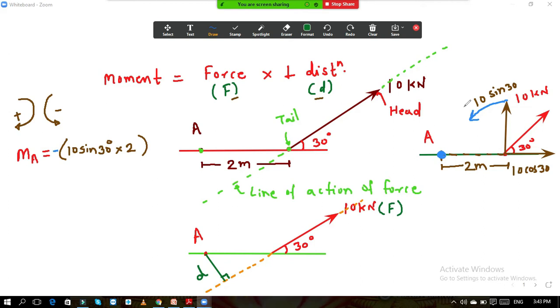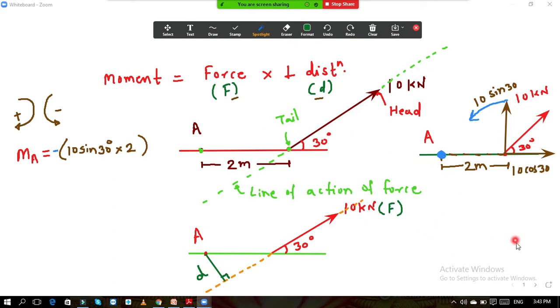Okay, this is your 10 sin 30, 10 cos 30. This will pass through this point A. So it is passing through point A, so its moment is 0, and this is rotating in anti-clockwise direction. Whatever may be the value of this, we are just right now not interested in the value. So this is nothing but bending moment.